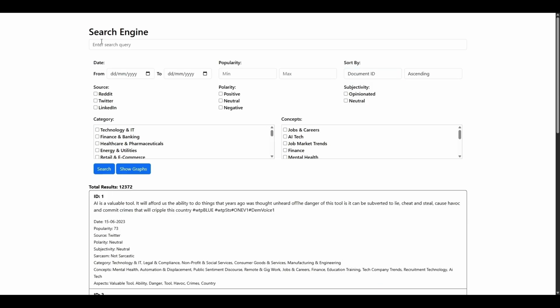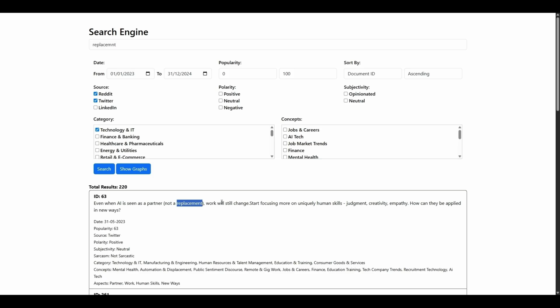Let me show you the whole process. Let's query the term replacement without a letter E. Date from the start of 2023 to the end of 2024. Popularity from 0 to 100. Sources only from Reddit and Twitter, and contains the category of technology and IT. Then click the search button. A total of 220 results is retrieved.